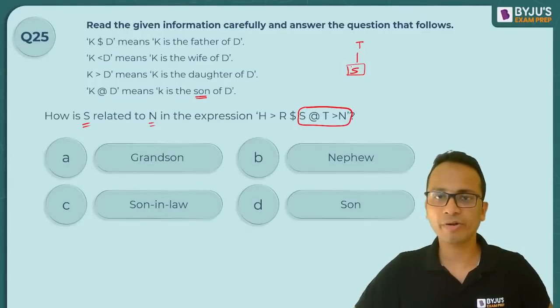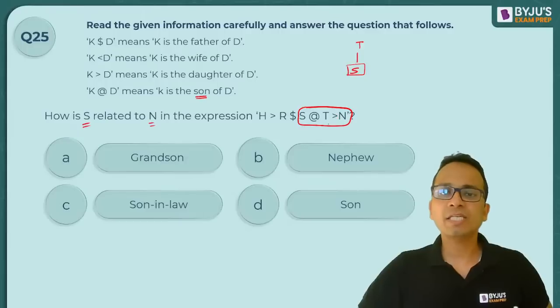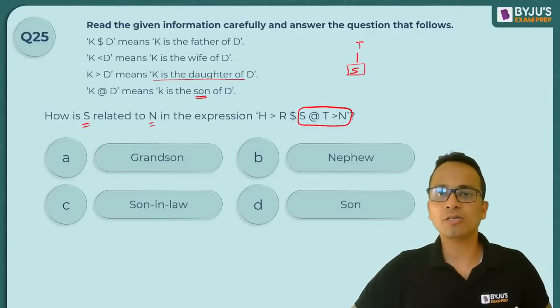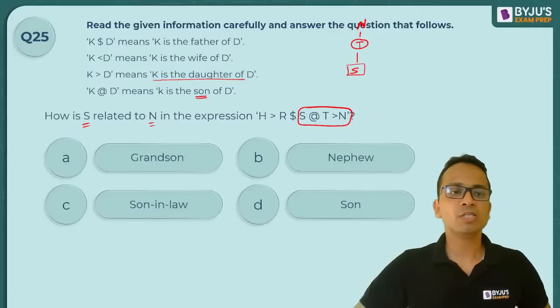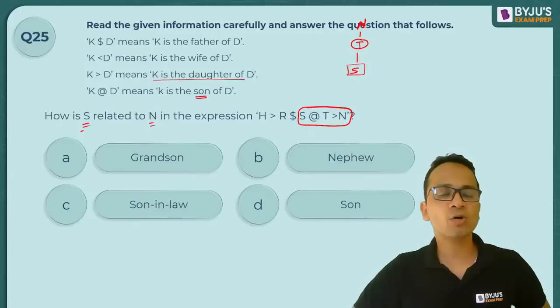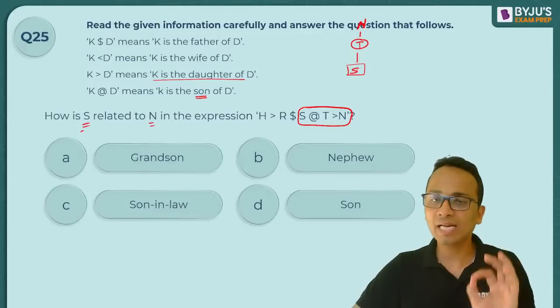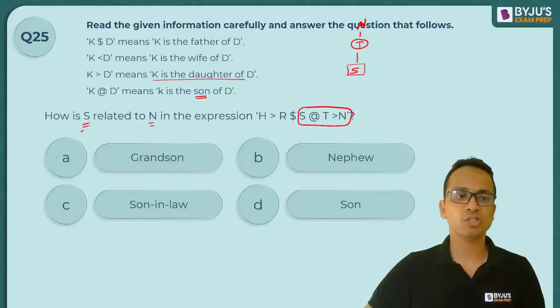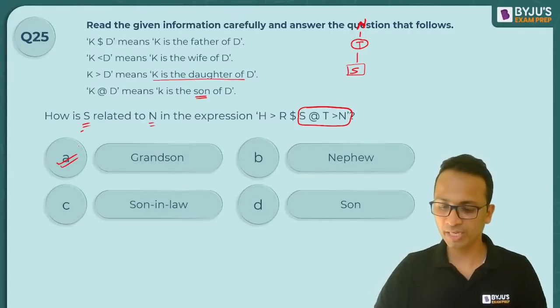Okay. All right. Next, T greater than N. T is the daughter of N. So N at the top. So how is S related to N? S जो है वो N का क्या हुआ? S will be the grandson of N. So the correct answer will be option A.